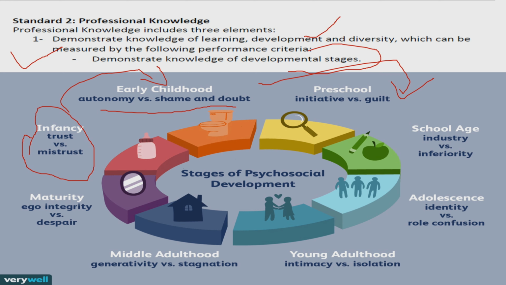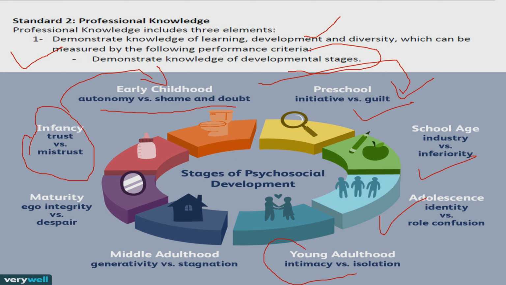What you all need to do is have detailed information of this theory. You need to learn all these stages, because of how the questions are asked in the exam. For example, they'll give you a scenario that a student in grade 4 is having these difficulties, and so what is the stage? You have to identify the stage, whether it's preschool, school age or adolescence, according to the question mentioned.